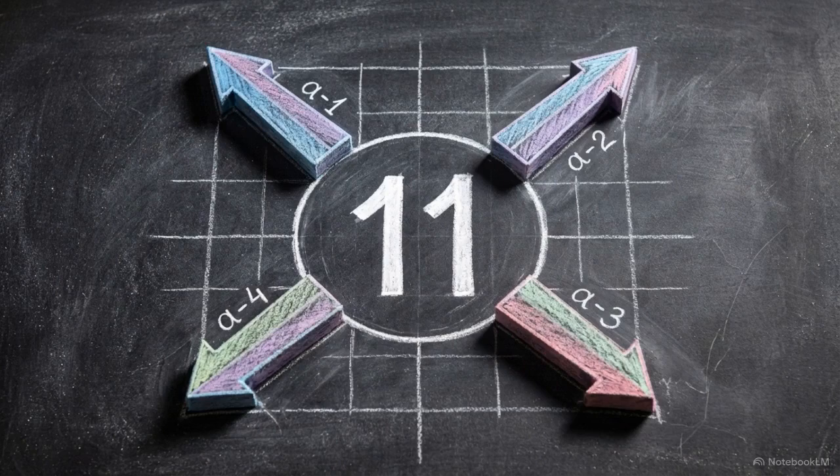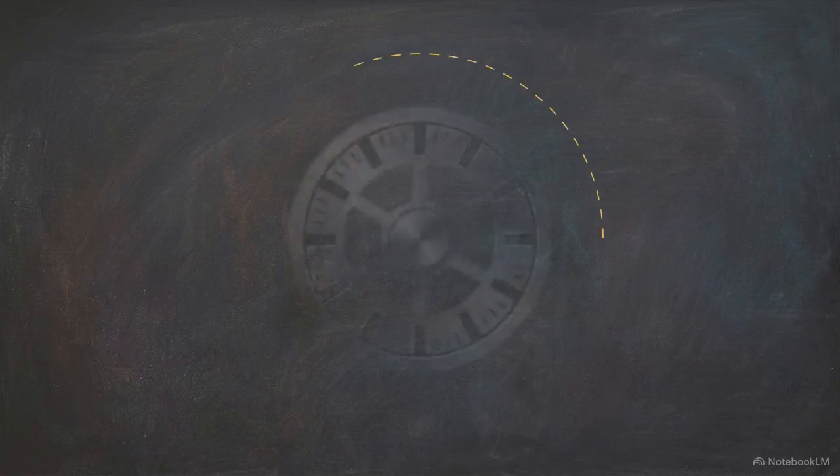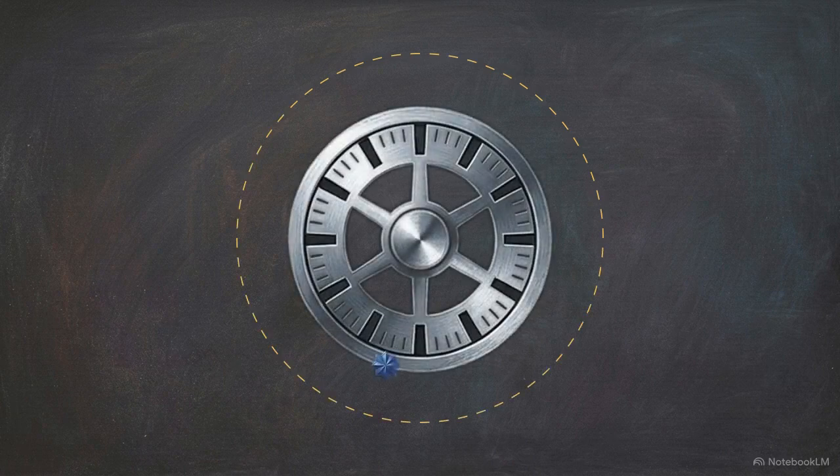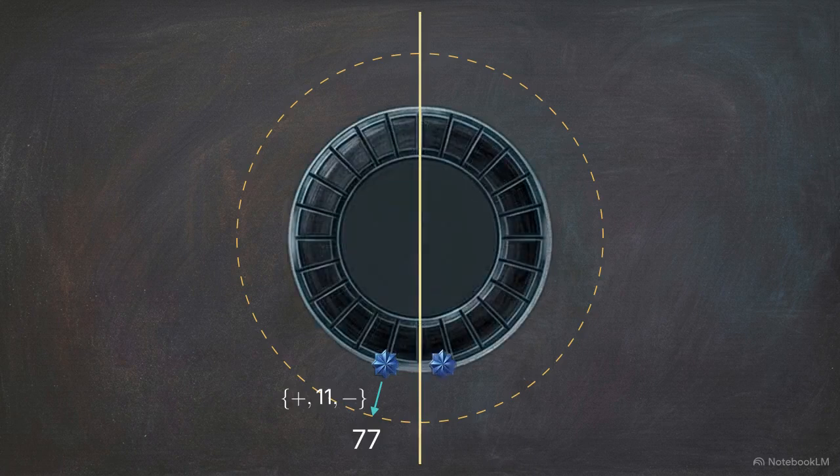To test this, we can track the prime number 11 using the system's state vectors, mapping its mathematical phases sequentially from A1 through A4. This diagram illustrates the A1 state notation. The positive sign represents an expansive phase. 11 acts as a starting coordinate for its future product, 77. In state A2, it reflects into negative space, shifting to negative 11, which targets the expansion product 55. The math mirrors the geometry.